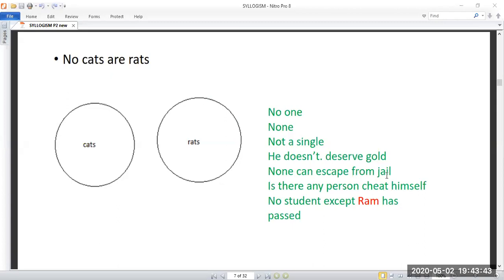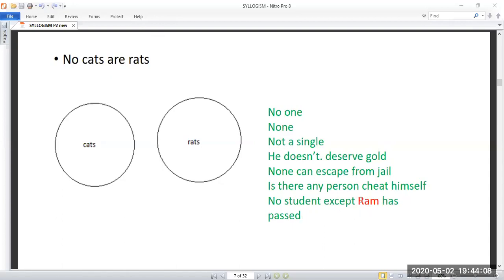So you have to solve this using the no model. Another one is, is there any person who cheats himself? This is one more example. And one more example I have given: no student except Ram has passed.